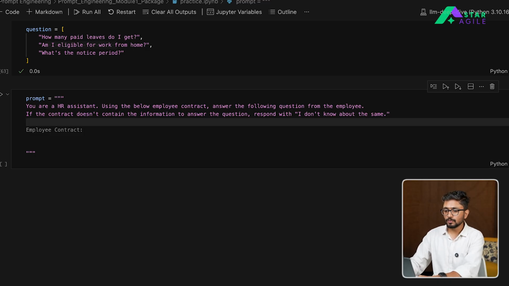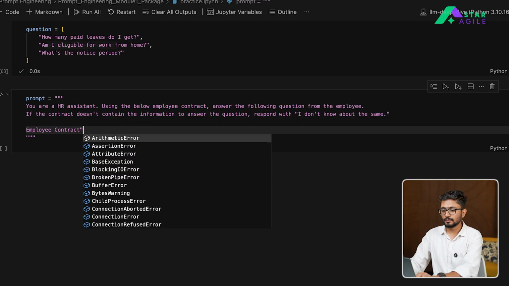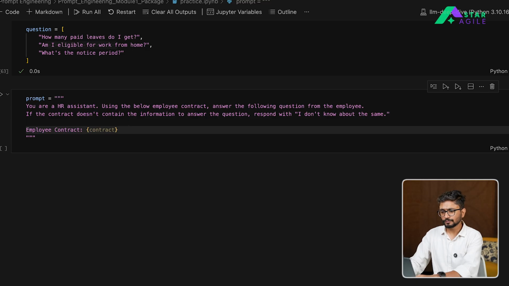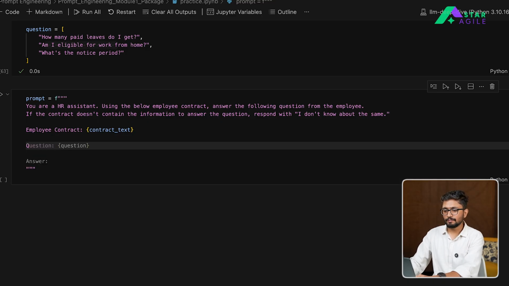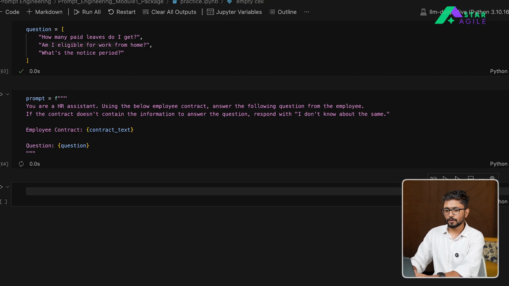Then we are going to pass two inputs to this model. The first input is my employee contract. We already created the contract above, so I'm just going to load that from above, the contract text. And the second is the question that we want to answer. So here we have provided these questions, and we'll keep them here. And so this prompt is created.